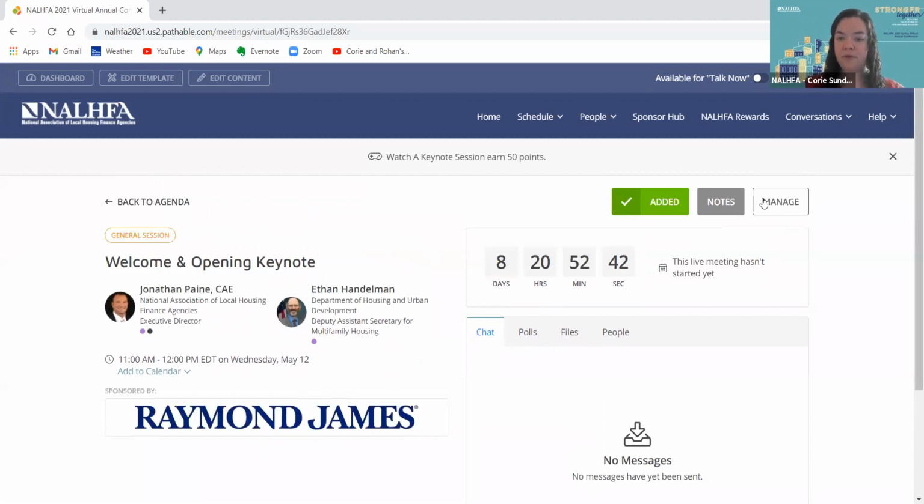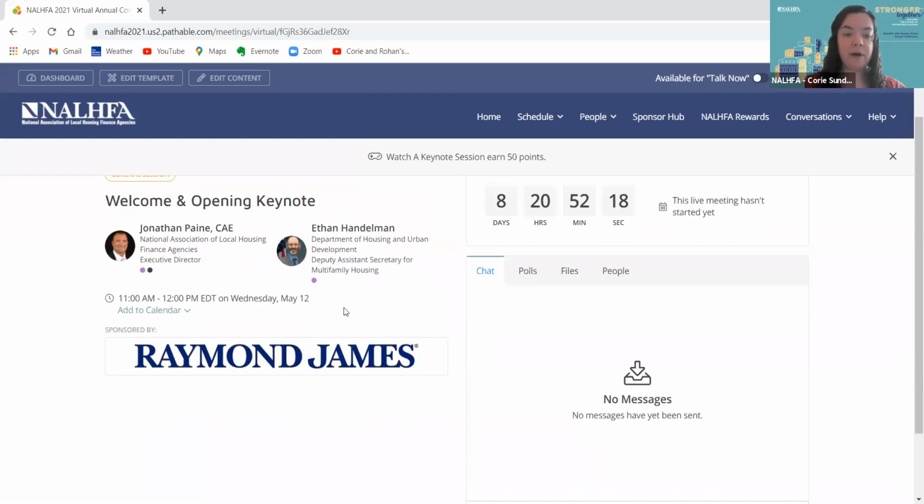And there's a couple different options here that I'll walk through. So this countdown will turn into a box that says join meeting at the meeting start time. So you'll see this is counting down right until that 11 a.m. Eastern start time. When it turns to 11 a.m., it'll turn into a flashing button that says join meeting, and you will click that button to automatically be added to the session.